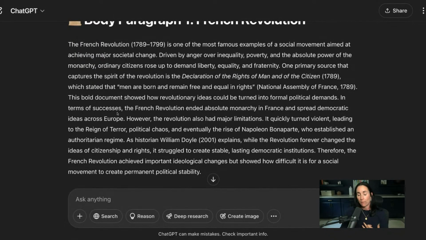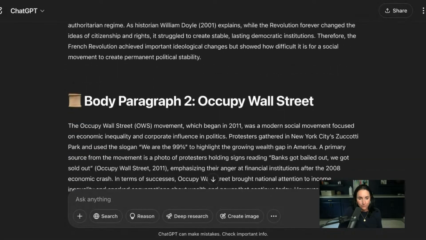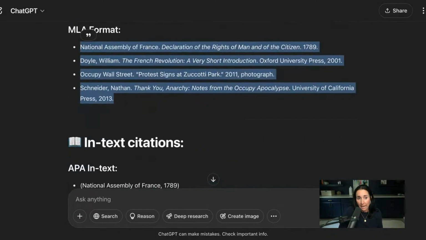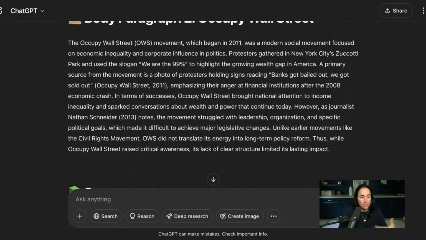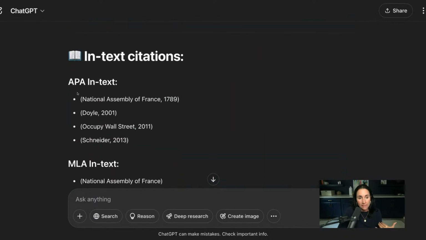If you were to paste this into your paper and turn it in, your teacher is going to know that you did not write this. And if she throws it into any kind of ChatGPT checker, she's going to see that this is definitely written by AI, right? And that's okay that it's written by AI, but I want you to keep working on these and making it better and better, okay? And then it gave me my in-text citations, which we're going to talk about in just a second.